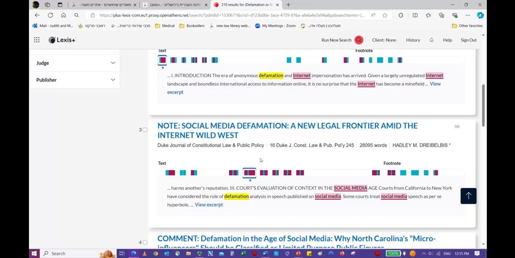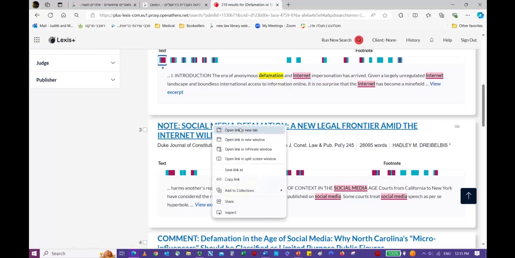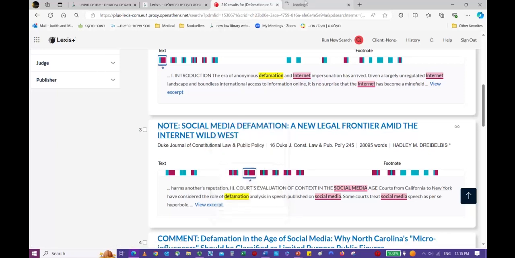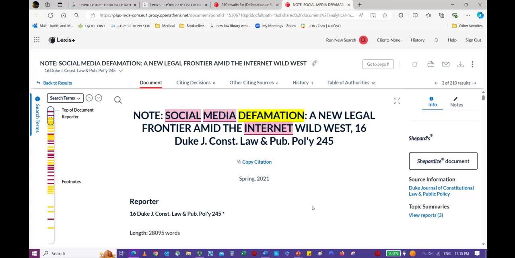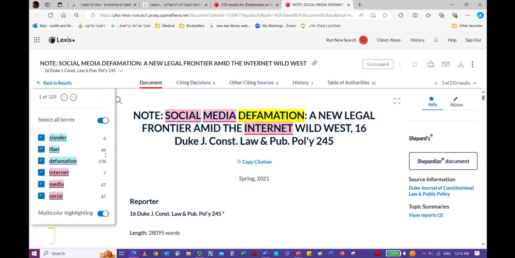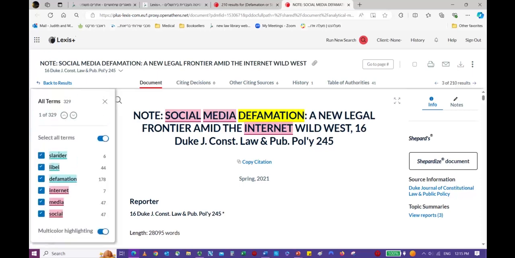We're going to open it up in a new link, and you will see tons of yellow and red. What does this all mean? If we open up the search terms, you'll see that slander, libel, and defamation are in blue, and how many times it appears in this particular article. Internet, social media are in pink.